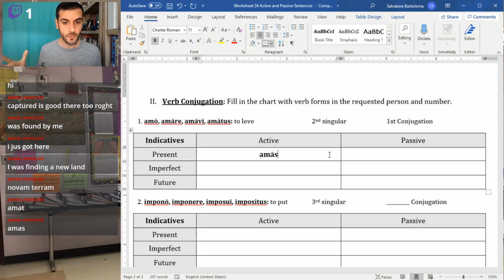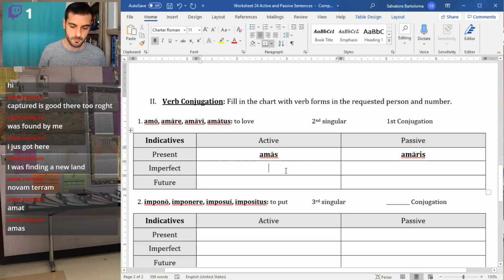So my you form, right, amas, I changed that to the passive. Excuse me. Chugging water. So now I have to think about what the passive ending is for you. So we have s, that's active. In the passive, it's ris. So amas becomes amaris. Imperfect, amabas becomes amabaris.